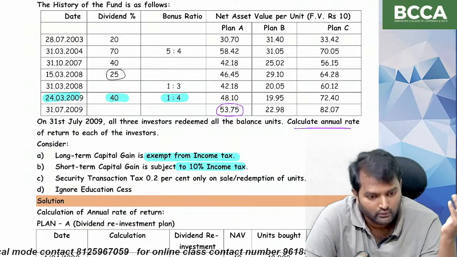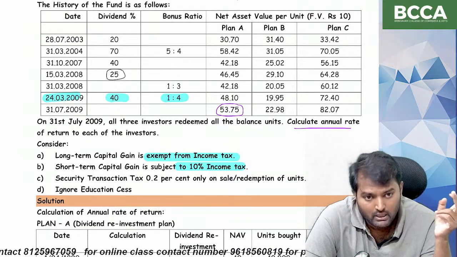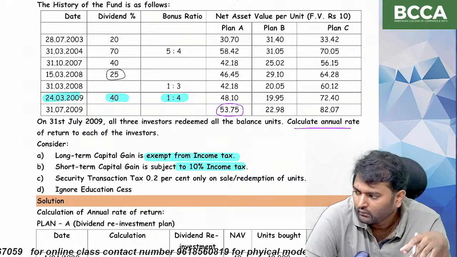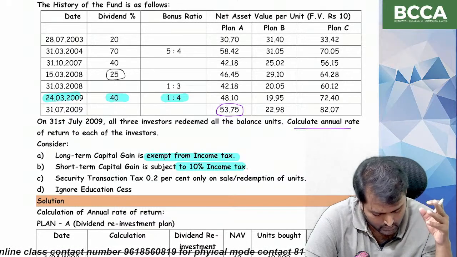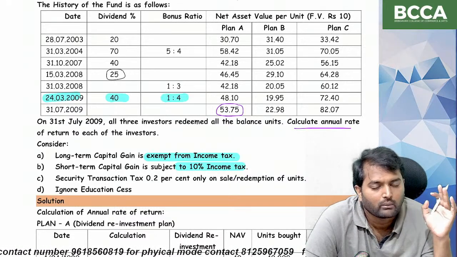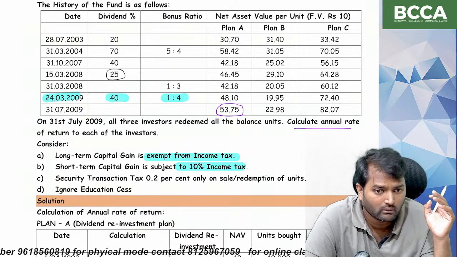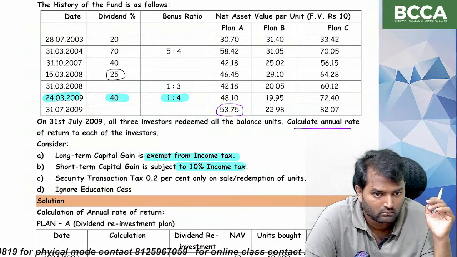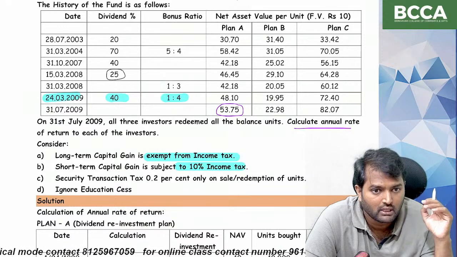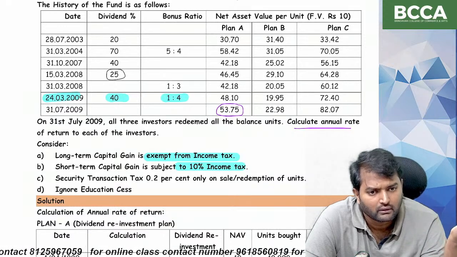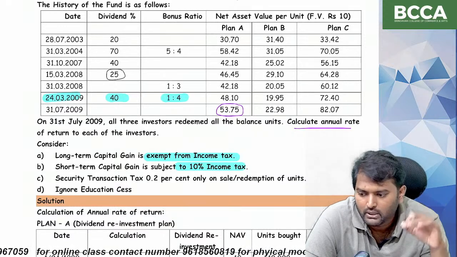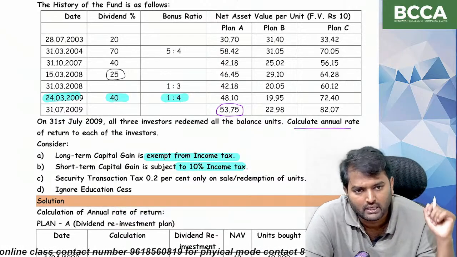What about the units bought on 15th March 2008? For the units bought on 15th March 2008, short-term capital gains tax is not applicable because the investment is held for more than 1 year. Only if investment is sold within 1 year, short-term capital gains tax is applicable.